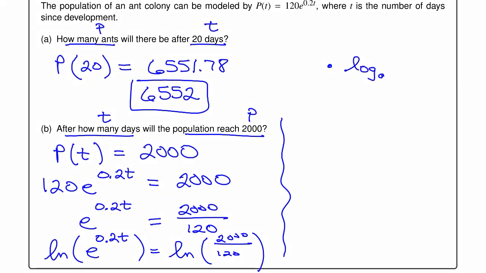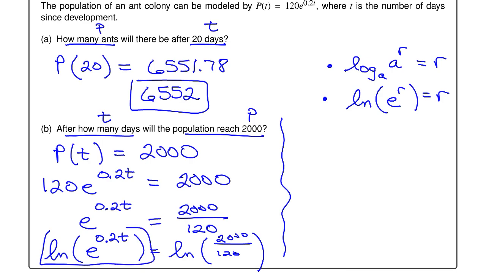Log base a of a raised to the r power is equal to r itself. So this statement, rewritten in terms of base e, says that the natural log of e to the r is equal to r. They are inverse functions and they undo each other. So the left side here, natural log of e to the 0.2t is just 0.2t.